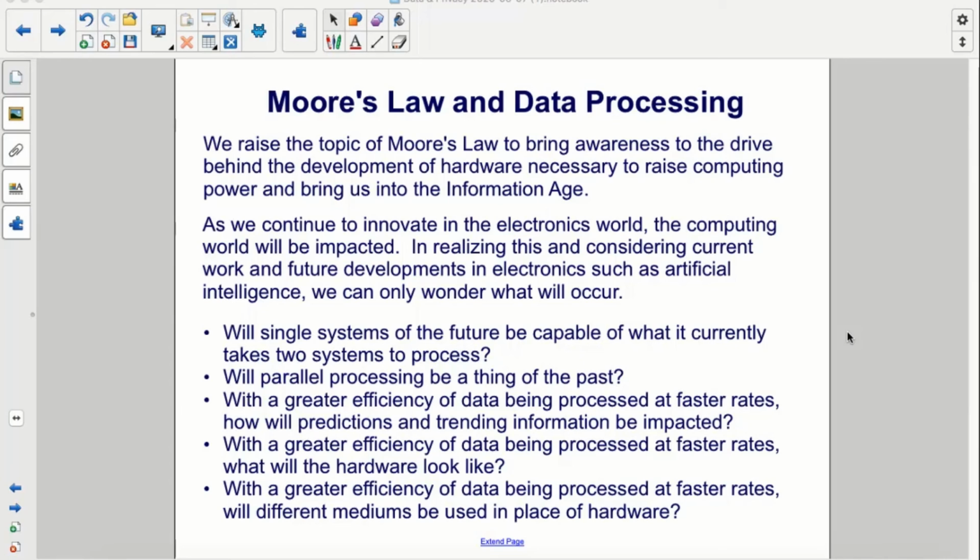In realizing this, and considering current work and future developments in electronics, such as artificial intelligence, we can only wonder what will occur. Will single systems of the future be capable of what it currently takes two systems to process? Will parallel processing be a thing of the past? With a greater efficiency of data being processed at faster rates, how will predictions and trending information be impacted? What will the hardware look like? Will different mediums be used in place of hardware?